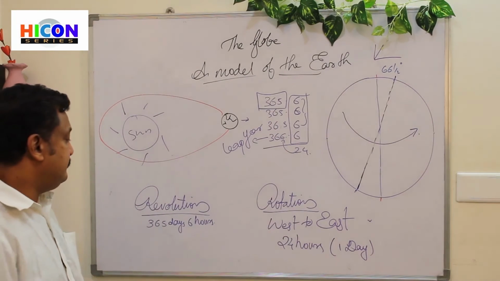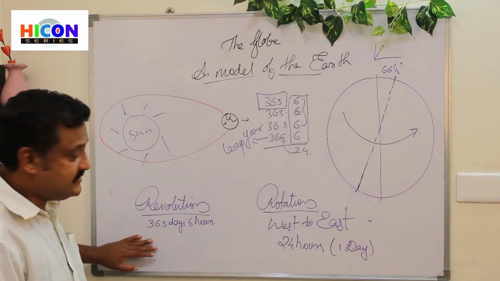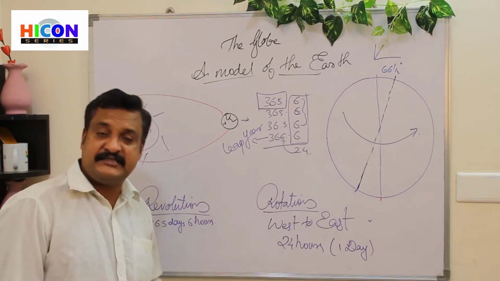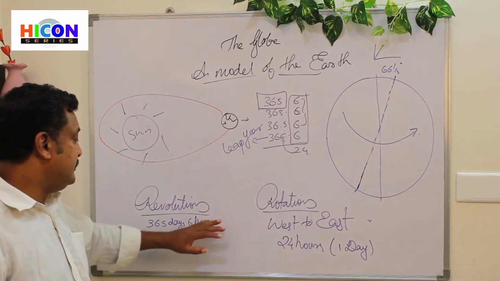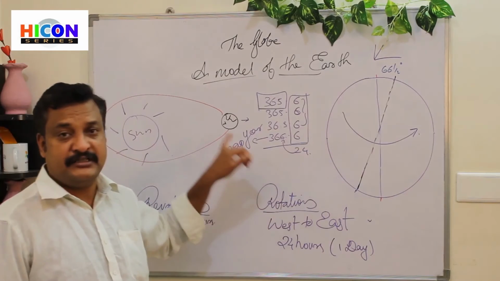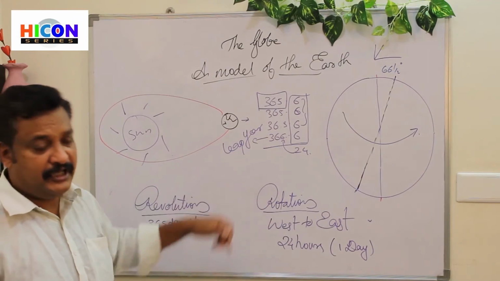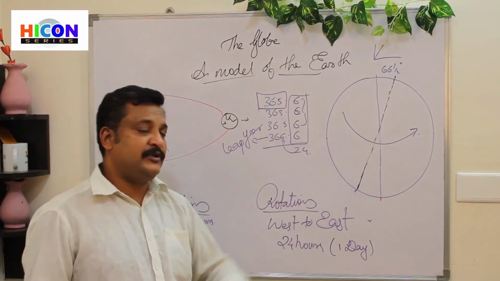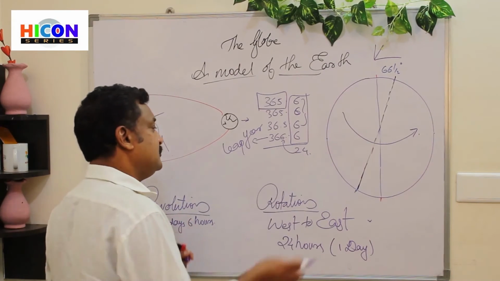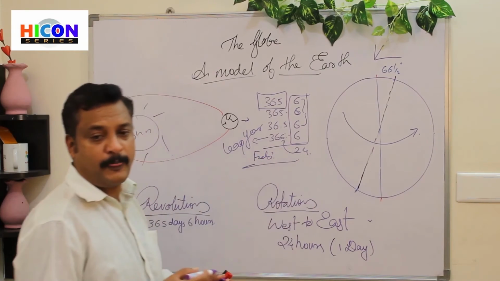The total time taken for a revolution is 365 days and 6 hours. When we add up these 6 hours once in 4 years, we have 1 day extra. That makes it 366, and that is called a leap year. And to which month do we add this particular day? Yes, it's added to the month of February.